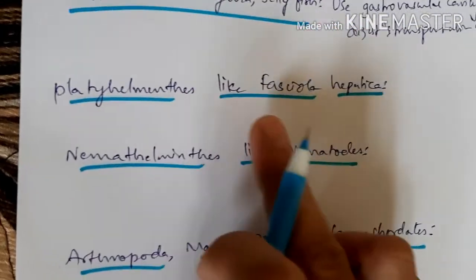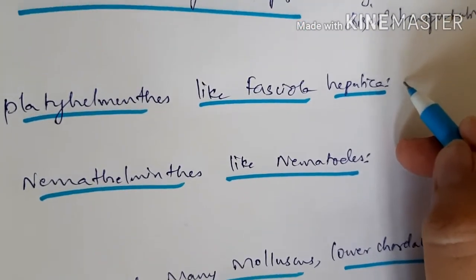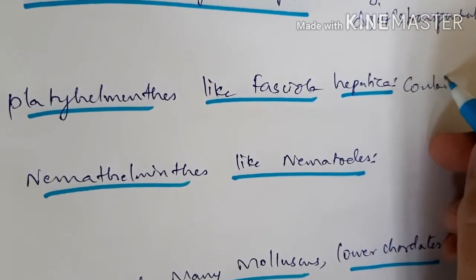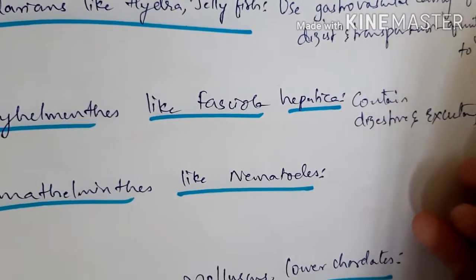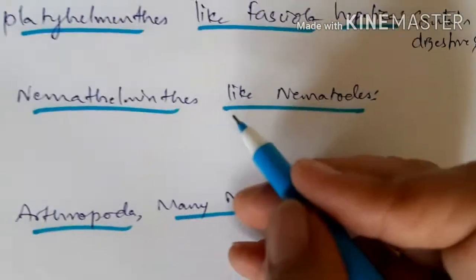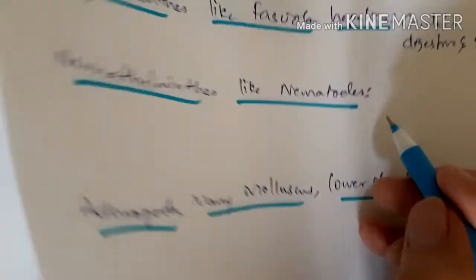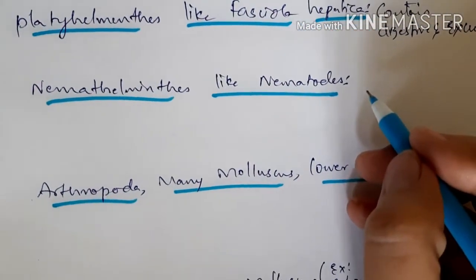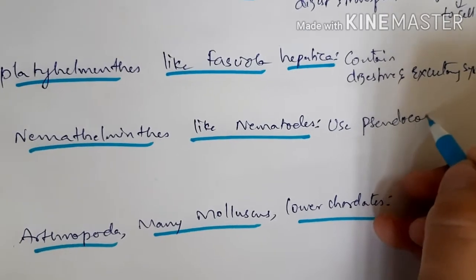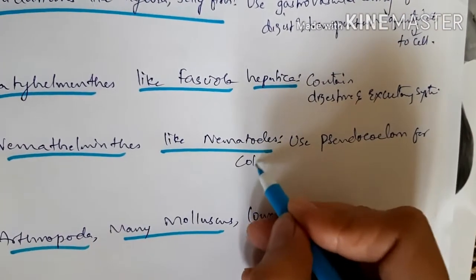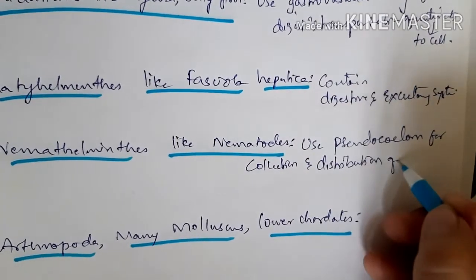Now let us study the other organism. This is platyhelminthes like Fasciola hepatica. Fasciola hepatica contains well-developed digestive and excretory systems. So let us study the next one, that is nemathelminthes like nematodes. They have a pseudocoelom. They use the pseudocoelom for collection and distribution of various materials or substances, we can say.